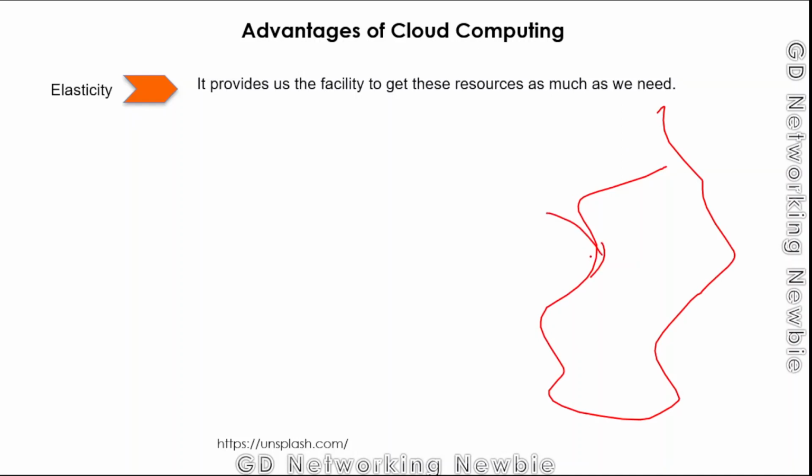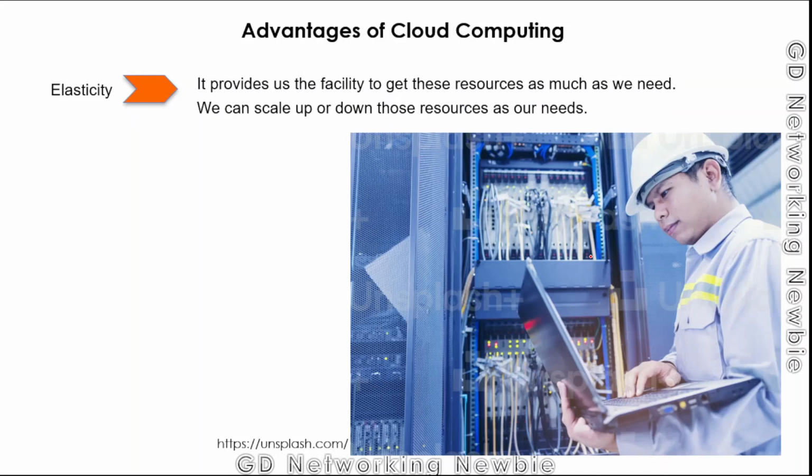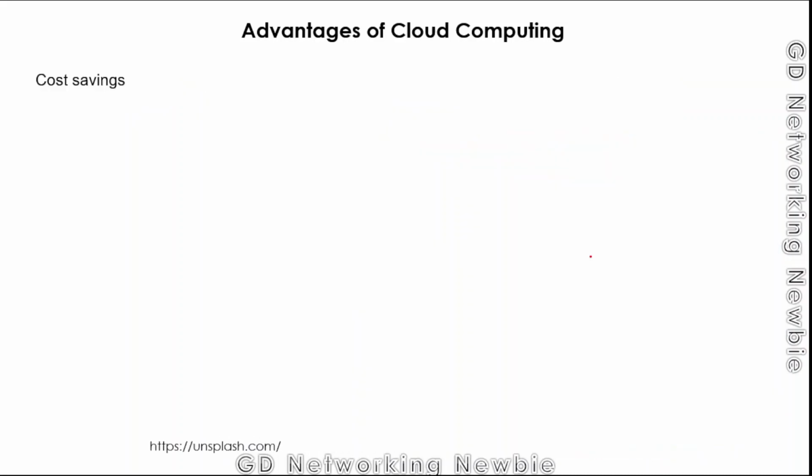But if the website is not successful, we may need to scale down the resources, maybe from 8 GB RAM to 4 GB RAM, or from 8 GB to 16 GB. We can do it with ease if we are using resources from a cloud service provider. So we can scale up or down those resources as needed.